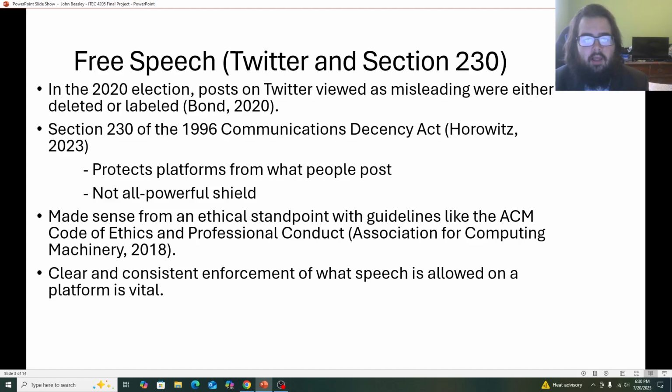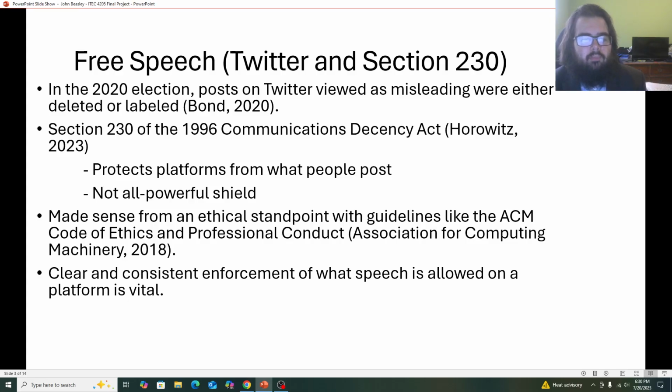But people were not happy about this because a lot of people were caught off guard by it, especially politicians who were having their tweets negatively affected. So it raised a lot of legal questions about what exactly the free speech limit Twitter had on regulating it. Section 230 of the 1996 Communications Decency Act protects platforms from what people post. So if I make a mean tweet about you, you can't sue Twitter, but it's not all powerful. If I pirate something and then upload it, Twitter does have to intervene. So while their decision made sense from an ethical standpoint, people were still upset about it.